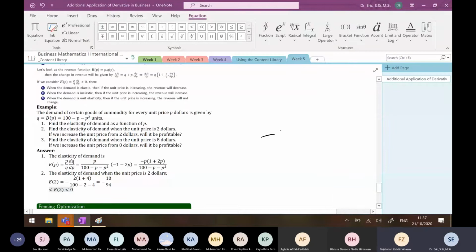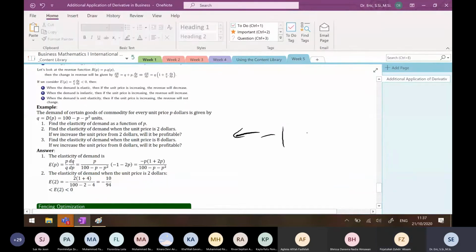This is minus 1, yeah? To the left of minus 1 or to the right of minus 1? Minus 10 divided by 94. Yeah, this is the same as what? Minus 1 over 9, or, yeah, what? Minus 1 over 10. So this is greater than minus 1 or less than minus 1?